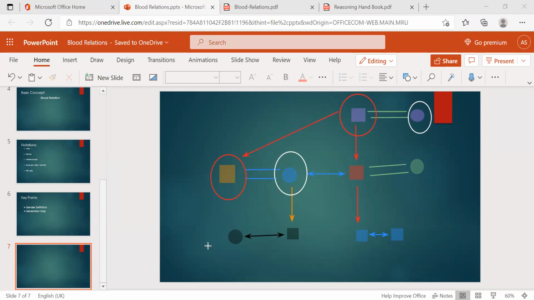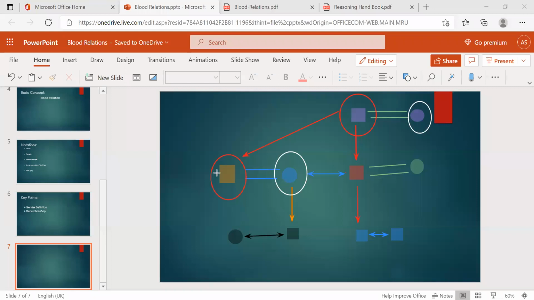I'm asking Purnima. See, this person, how related to this person? They are both different. This person related to this person is son-in-law. You are right, Purnima. And here I'm asking how this person is related to this person. Uncle, Akhileshwar?